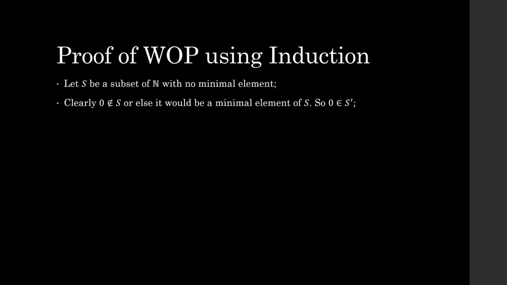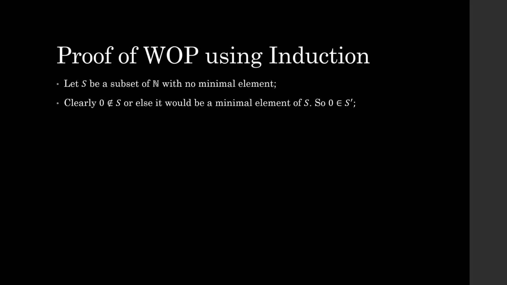So let's see. Clearly, 0 is not an element of S, right? Because if 0 is an element of S, then it would be a minimal element of S, because there is no natural number that's smaller than 0. Oh, by the way, we haven't defined the relations smaller than or bigger than. I just assume that you know what they mean. It is part of the axioms of Peano arithmetic to define the smaller than and bigger than relationships, but I just didn't include it here to not clutter things up.